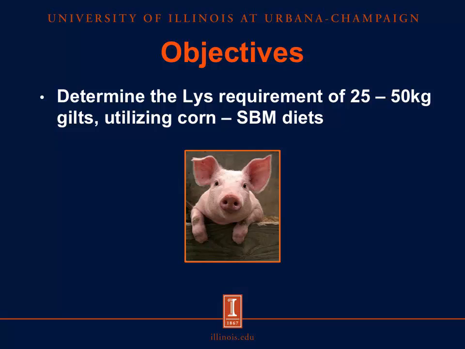So the objective of our experiment was to determine the lysine requirement of 25 to 50 kilogram growing gilts, utilizing commercially representative corn-soybean meal diets.